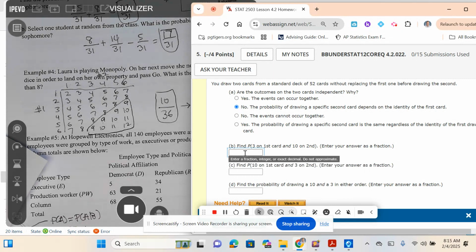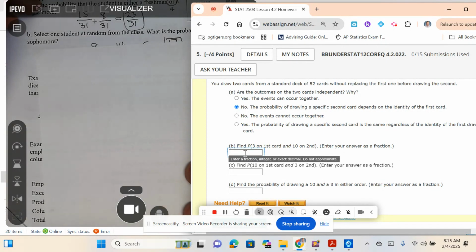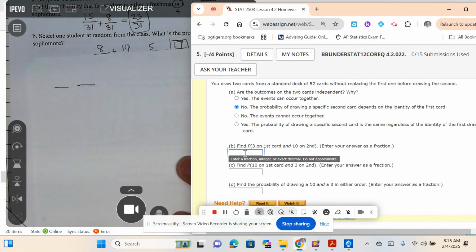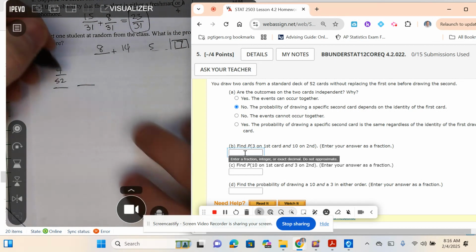So what's the probability of getting a 3 on the first card and a 10 on the second? I've got a deck of playing cards, and I've got 2 separate events going on here. A 3 on the first card. How many 3s are there in a deck of cards? 4. How many total cards are there in a deck of cards? 52. So this is the probability of getting a 3 here.